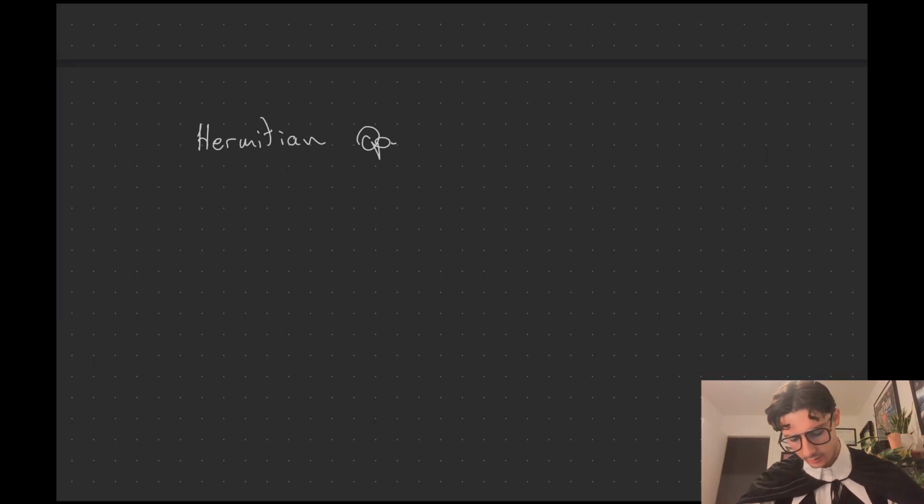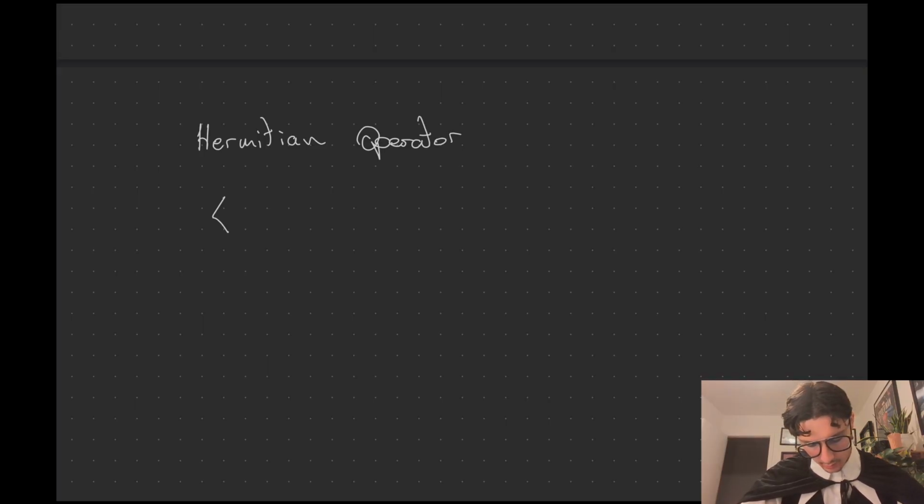We're about to do a very quick problem showing you that the momentum operator in quantum mechanics is a Hermitian operator. All right, so on the page, what I have here is just a blank sheet. I'm going to write the word Hermitian operator. What is a Hermitian operator?